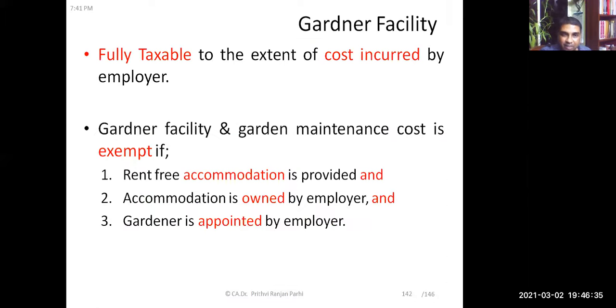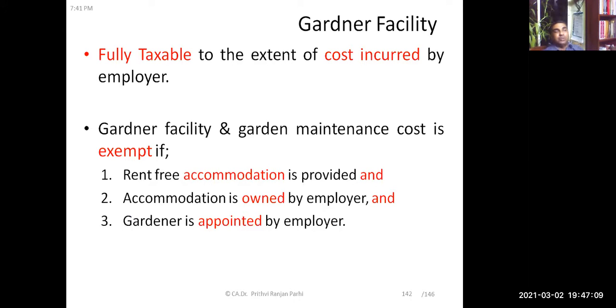Okay, are you clear up to this? Can you just repeat gardener facility? Gardener facility. Here again, we are not talking about gardener allowance or reimbursement of gardener's salary. Those things are different. Gardener facility means the facility is provided, a gardener is provided for you to use. It is fully taxable to the extent the cost is incurred by the employer.